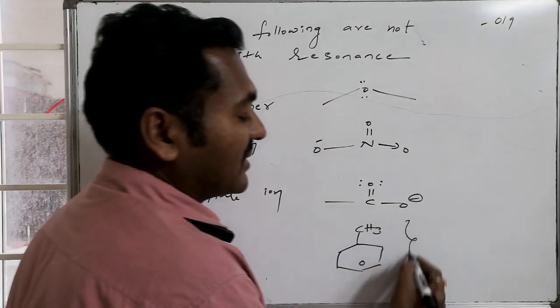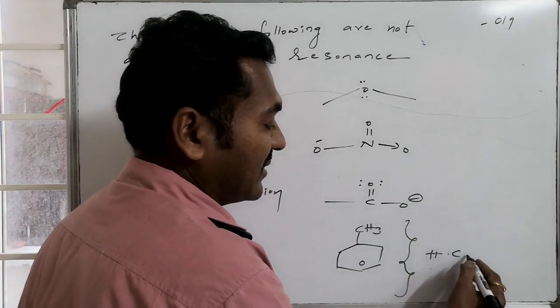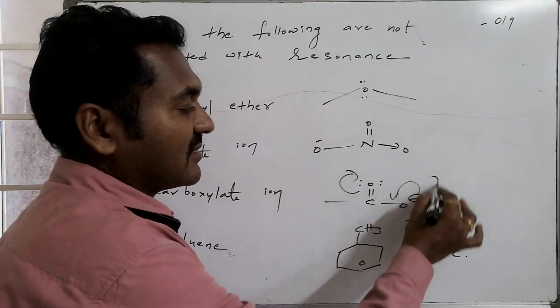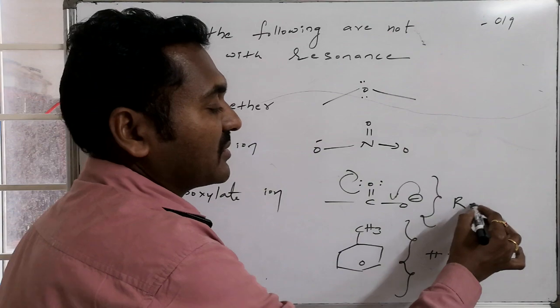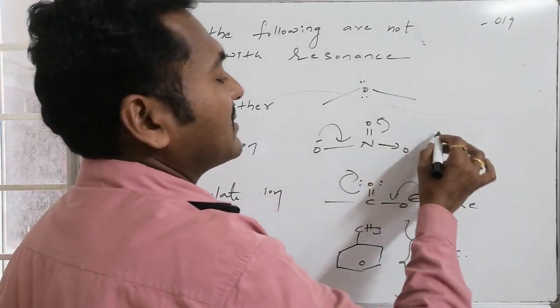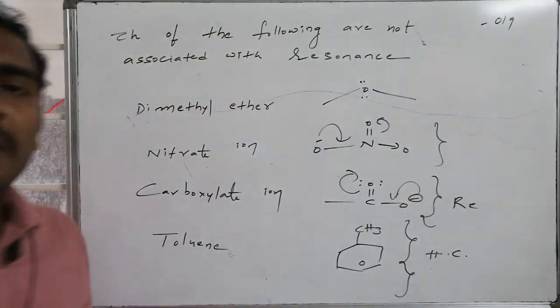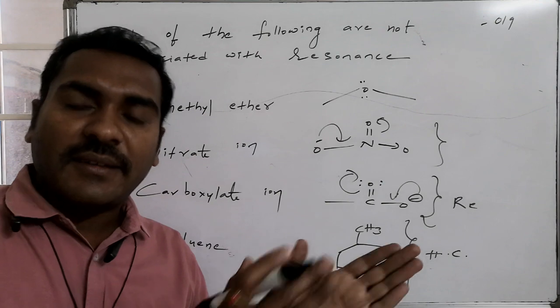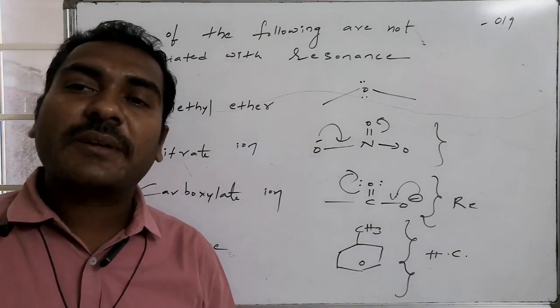Toluene. This is methyl benzene. In this, hyperconjugation is possible, and we can write the resonance structures. Carboxylate offers equivalent resonance structures, hence resonance is possible. Nitrate is also possible with resonance structures. Whereas in this one, the heteroatom containing lone pairs is not associated in conjugation with any double bond system.